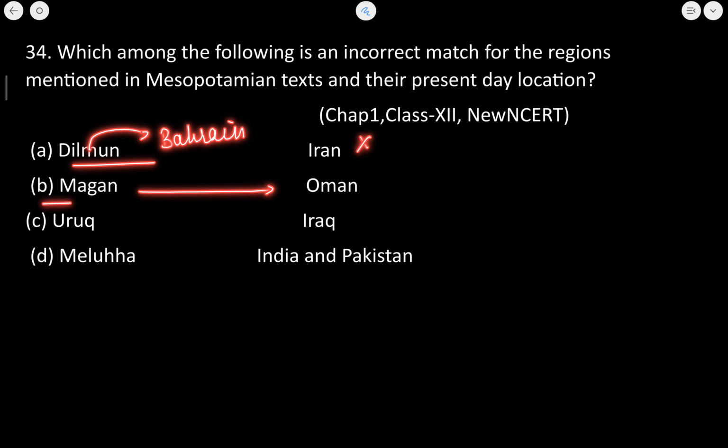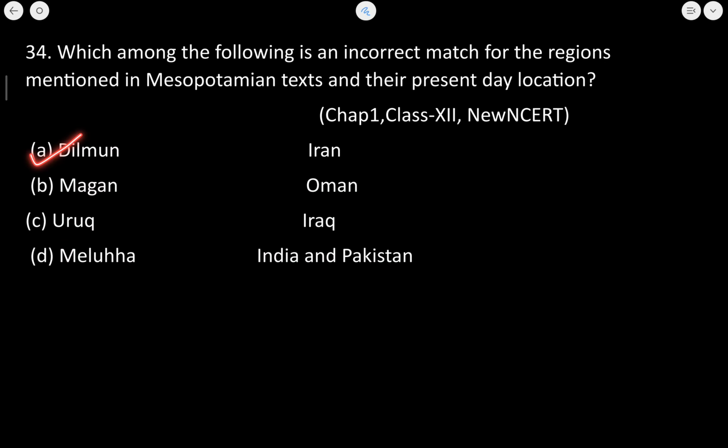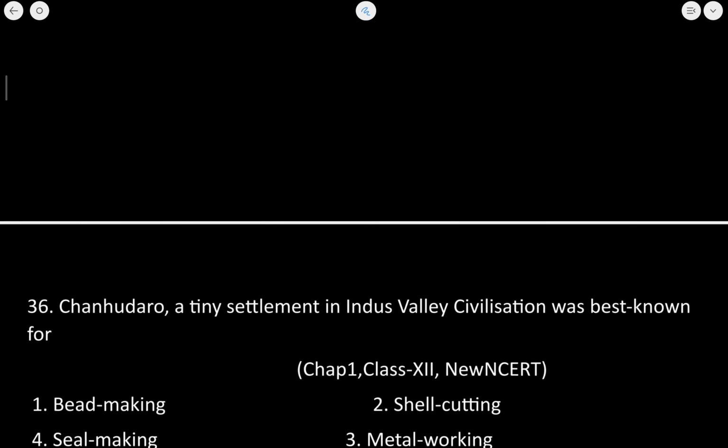Magan was known as Oman. Uruk was known as Iraq, and Meluha was known for India and Pakistan, which is Indus Valley civilization people. ठीक है. Dilmun was known as Bahrain. ठीक है. A is the incorrect statement here. Next is,